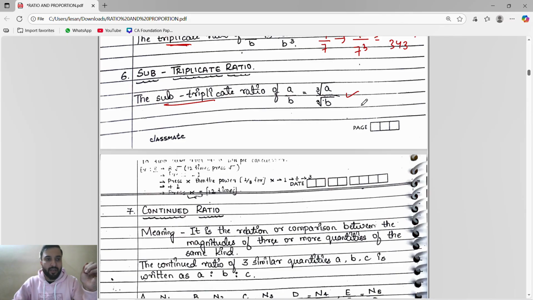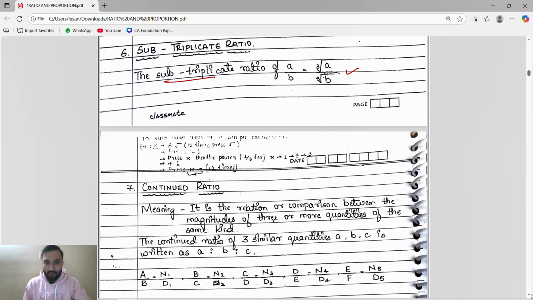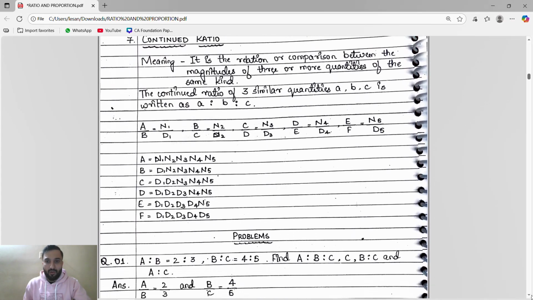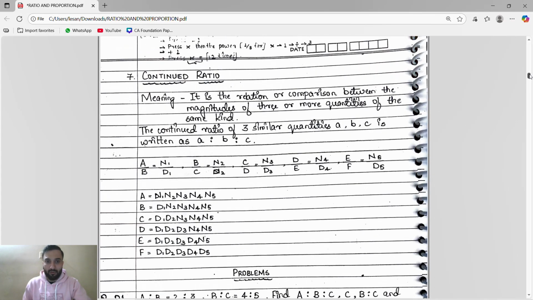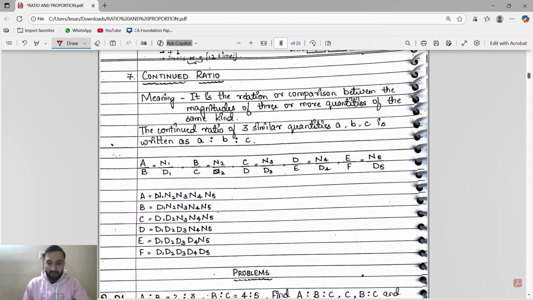After inverse we will get the compound ratio. Compound ratio means we will multiply the product of antecedent divided by product of consequent. Then duplicate ratio we will do the square. Subduplicate means square root. Triplicate means we will do the cube. Subtriplicate means cube root. So guys, see, this concept we have to understand, very important concept, and we have steps also to remember this. That is very important.